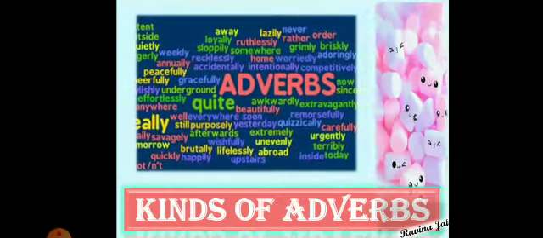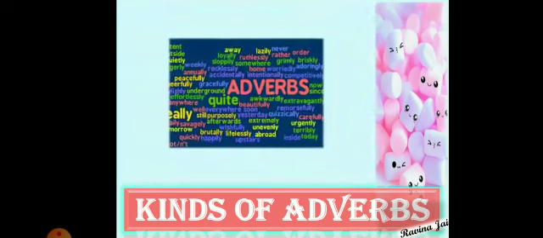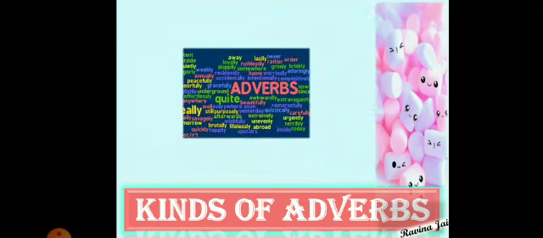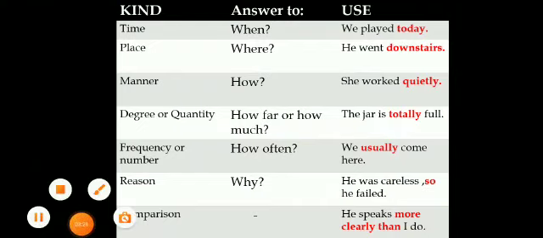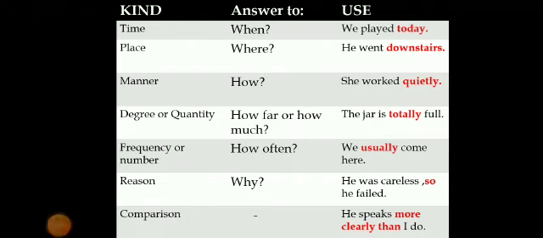Now we will see kinds of adverbs. We have different kinds of adverbs. First we will study adverb of time. It gives answer of when. She arrived yesterday. Here yesterday is used as an adverb of time because when we ask a question, we will get answer of when as yesterday.